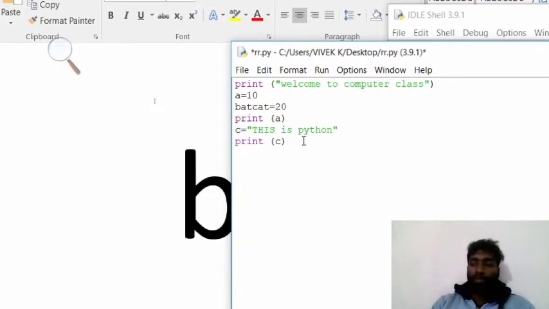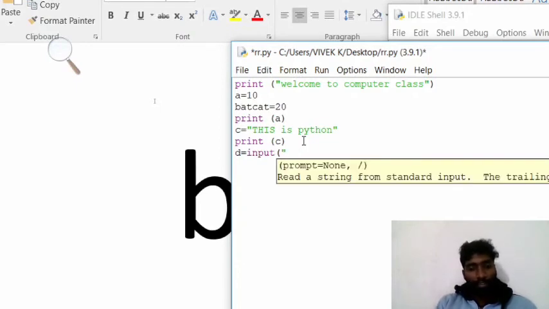Now I will show one sample program on how to use input. d equal to input, enter your name.